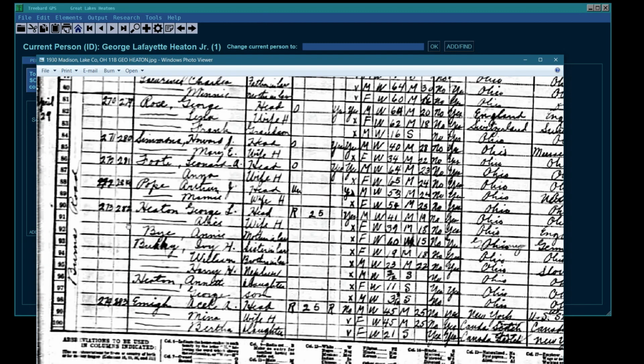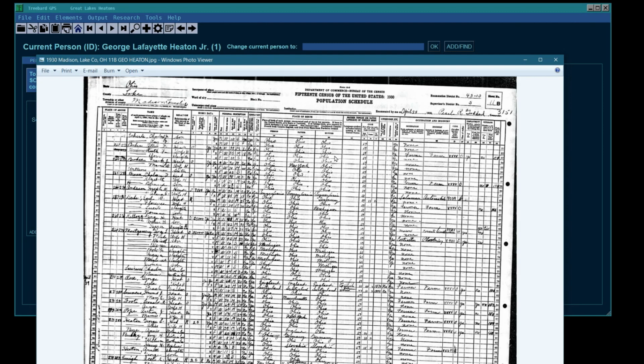If you want to find a good scan, you can usually get one at archive.org. This is the number of the dwelling, the number of the family. 273, 282. And it's going to be Madison Township, Lake County, Ohio, USA, sheet 11B, enumeration district 43-10.